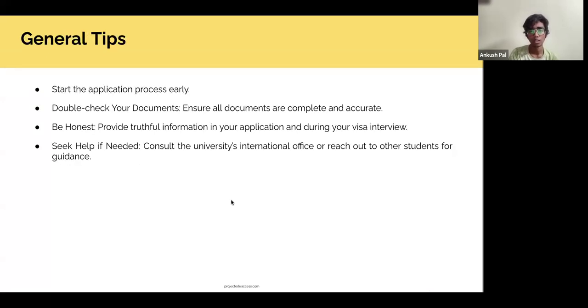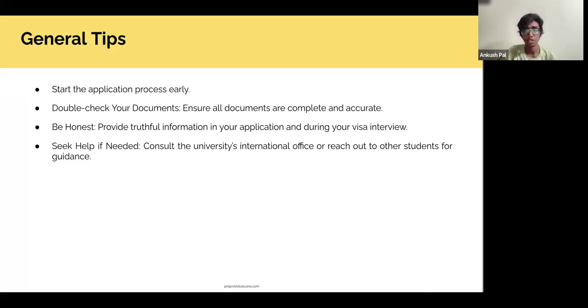Right. So it's always recommended to start the application process early because the more you wait, the longer it will take you, because then there's a long list of people whose visas are being processed. So it can lead to unnecessary delays. And please double check your documents to avoid being asked for documents again. Because sometimes what happens is if your documents are incomplete or incorrect, or if the UKVI thinks that there's something that you've forgotten, they write an email and ask for additional documents, which then take more time. So it's just going to delay your visa approval.